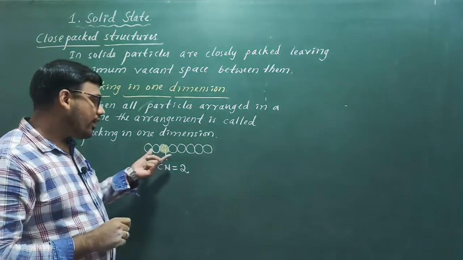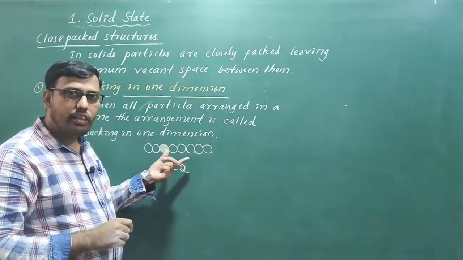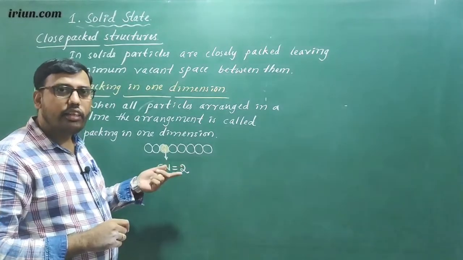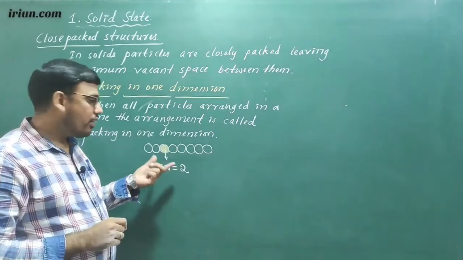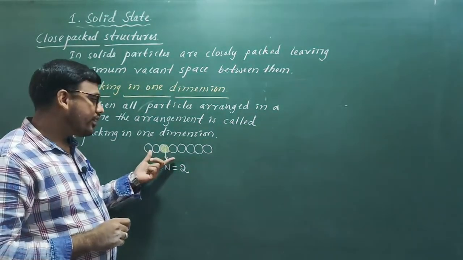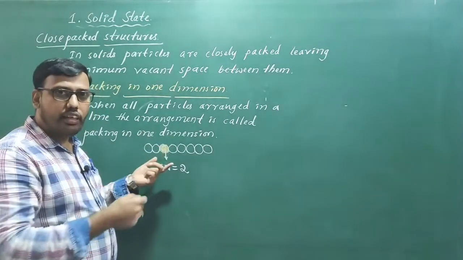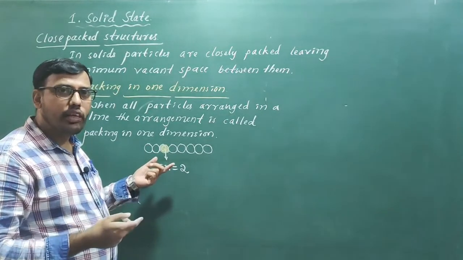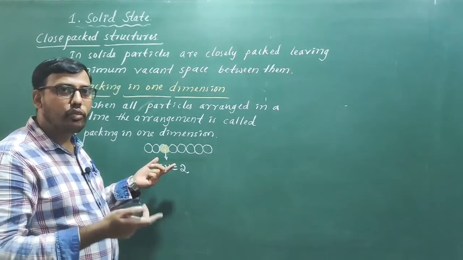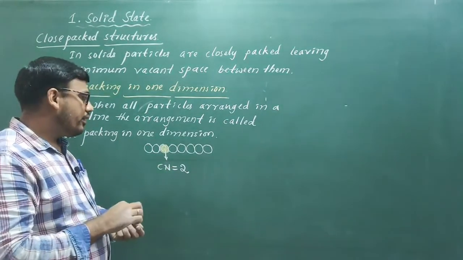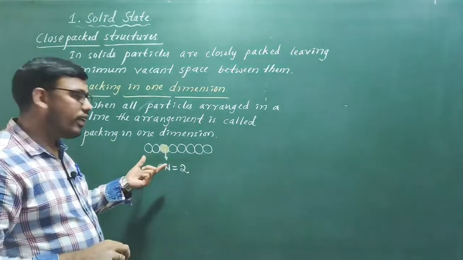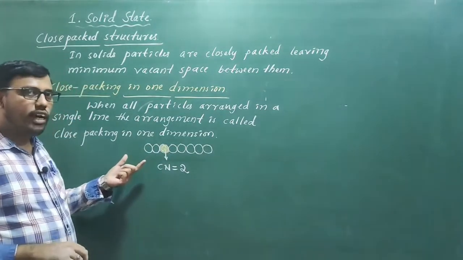These rows can be placed one above the other in two different manners. Hence, close packing in two dimensions is of two types. So let us see what the two different types of close packing in two dimensions are.